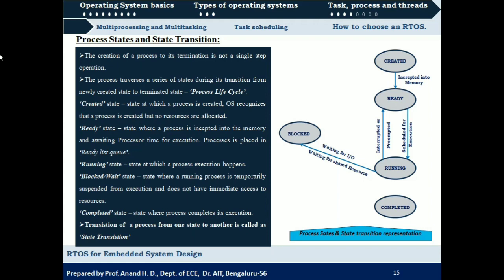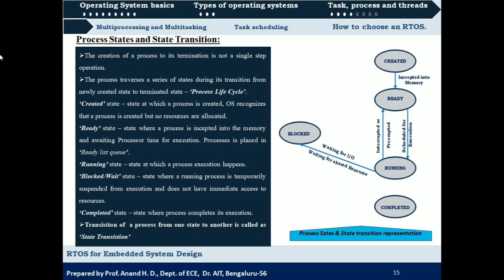So instead of preempting that process, you send that process to block state. Or there may be a necessity of a data variable which should have been created by another process, but it is not created, or some other system resource is required but is not available at that particular instance of execution.